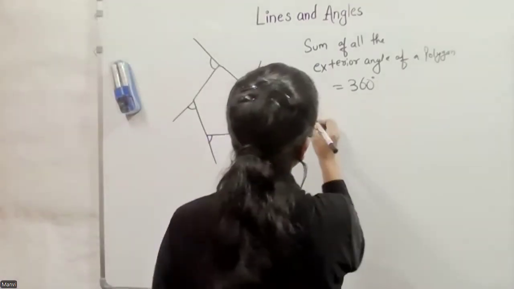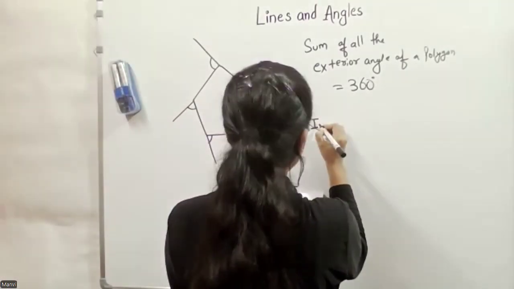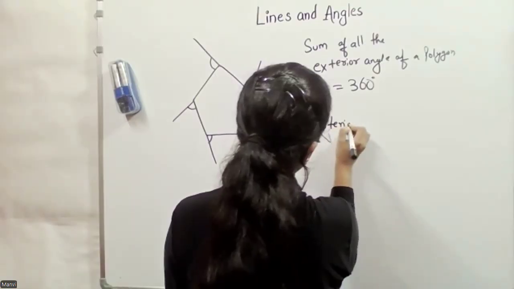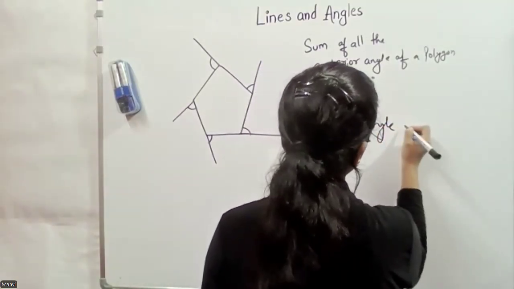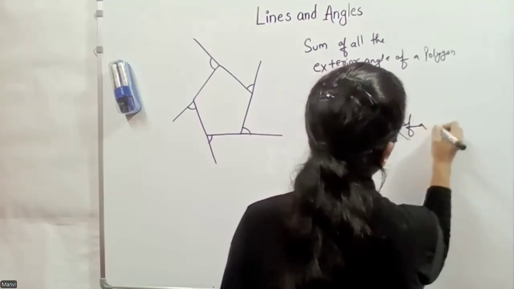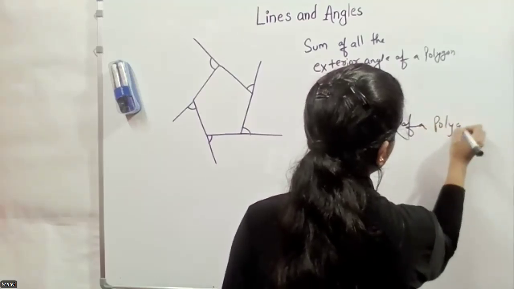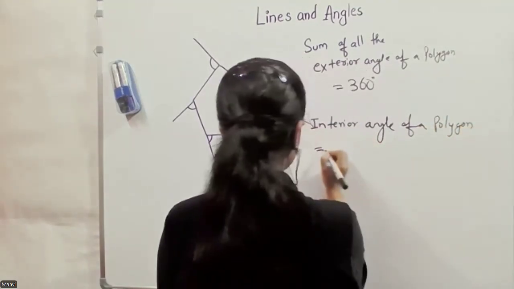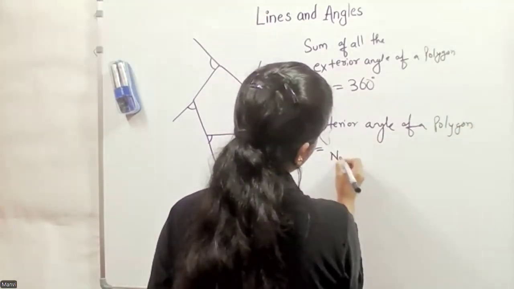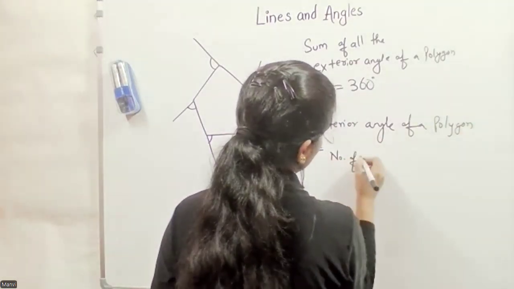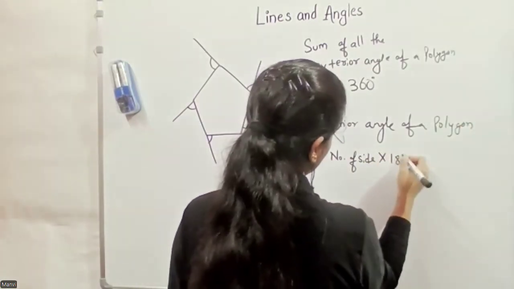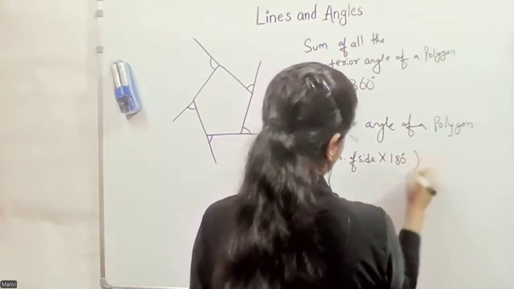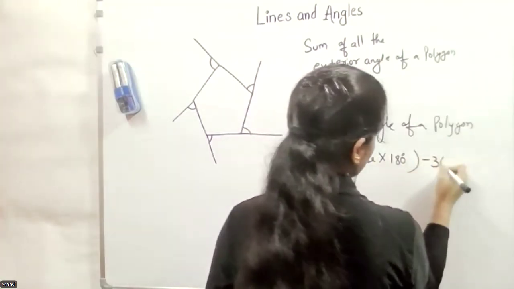So the sum of interior angles of a polygon equals what? The number of sides times 180, subtracted by 360.